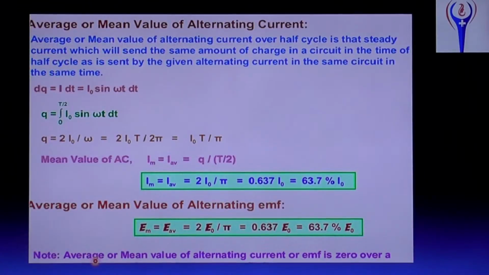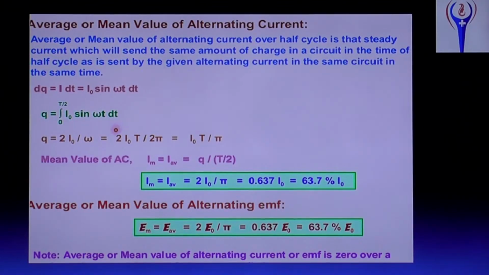Next, average value or mean value of alternating current. That is dq equals I into dt, and I naught sine omega t dt. The integral of dq is q. Integral 0 to T by 2, this is for one half cycle, of I naught sine omega t dt.